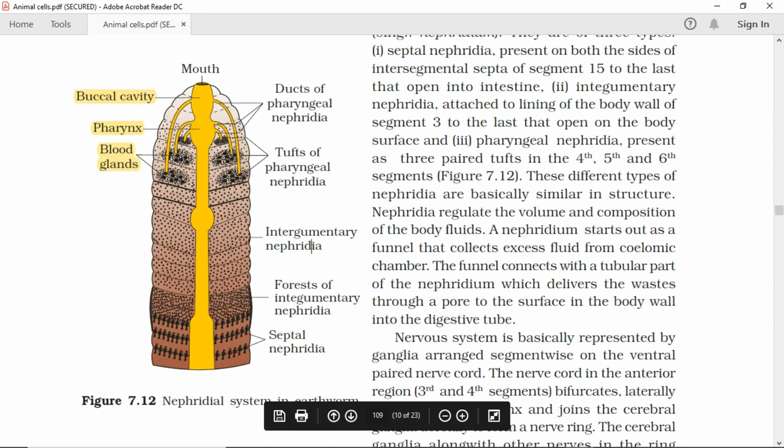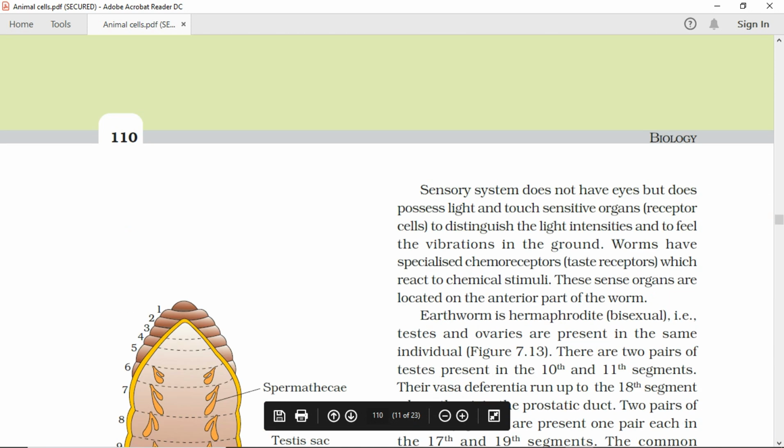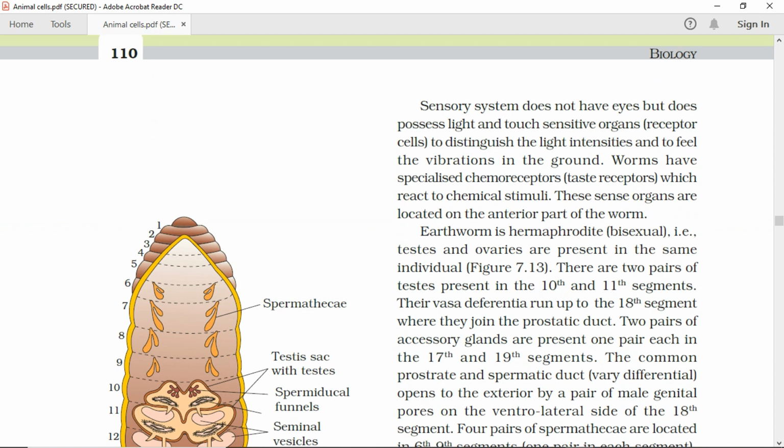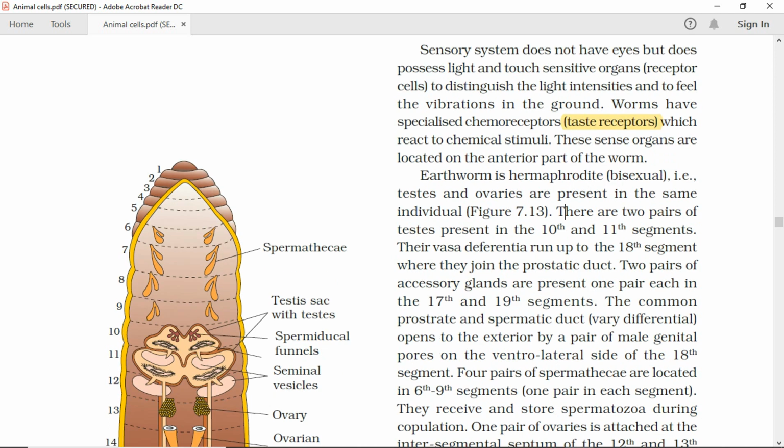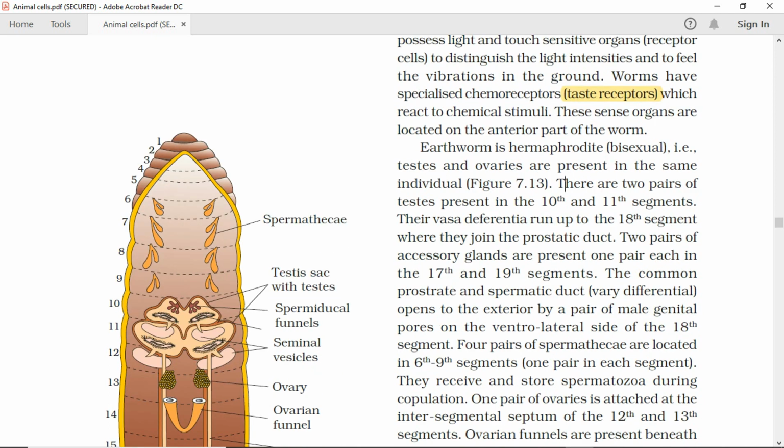Biology. The sensory system does not have eyes but does possess light and touch sensitive organs, receptor cells, to distinguish the light intensities and to feel the vibrations in the ground. Worms have specialized chemoreceptors, taste receptors, which react to chemical stimuli. These sense organs are located on the anterior part of the worm.